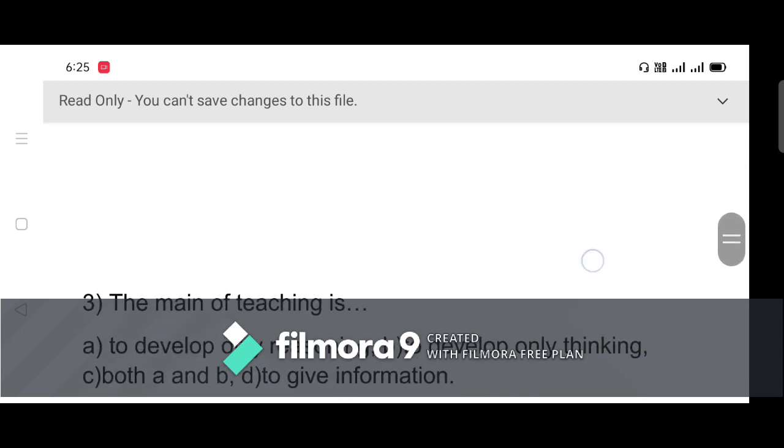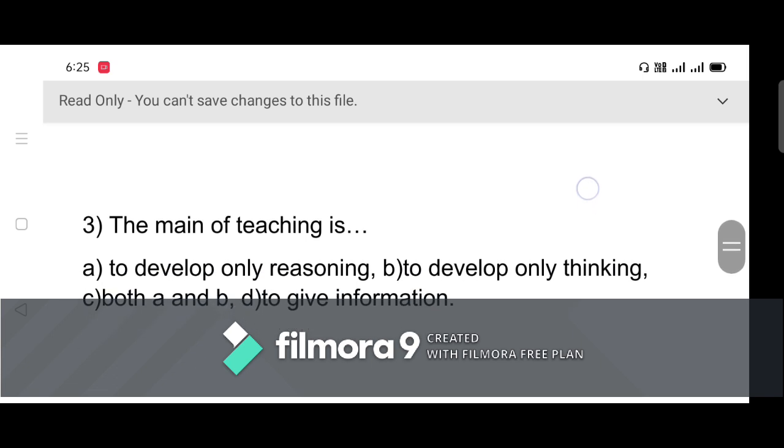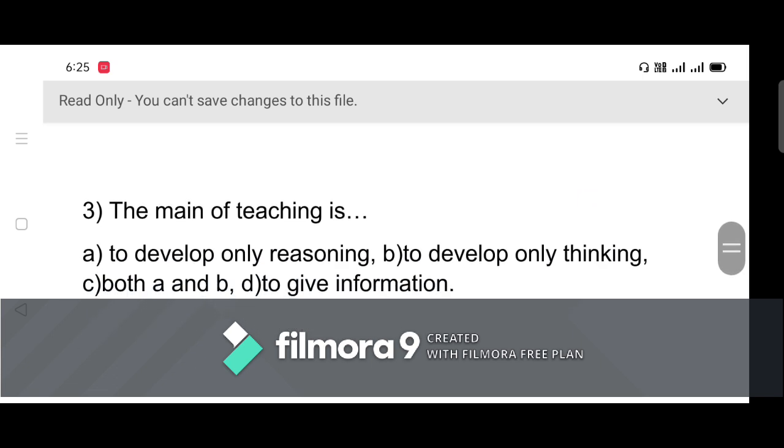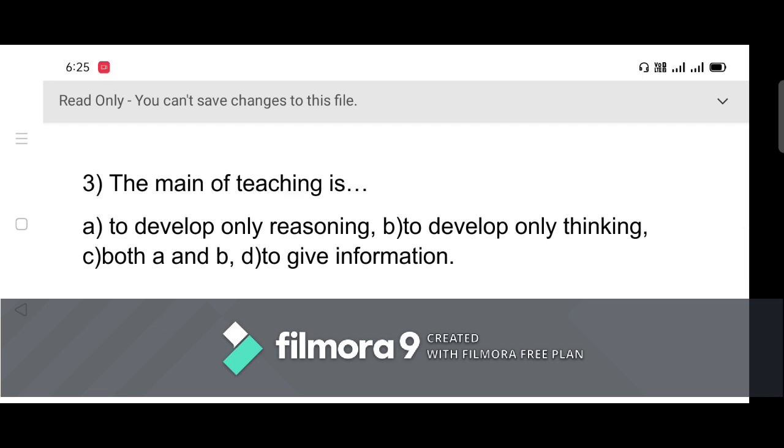Now question number 3. The main objective of teaching is, option A, to develop only reasoning, option B, to develop only thinking, option C, both A and B, and option D, to give information.